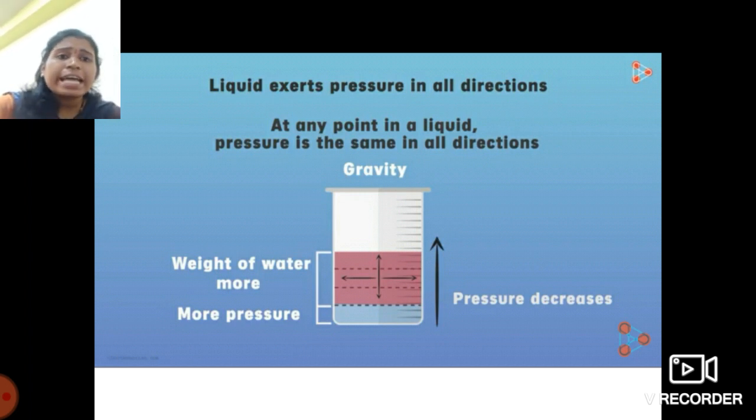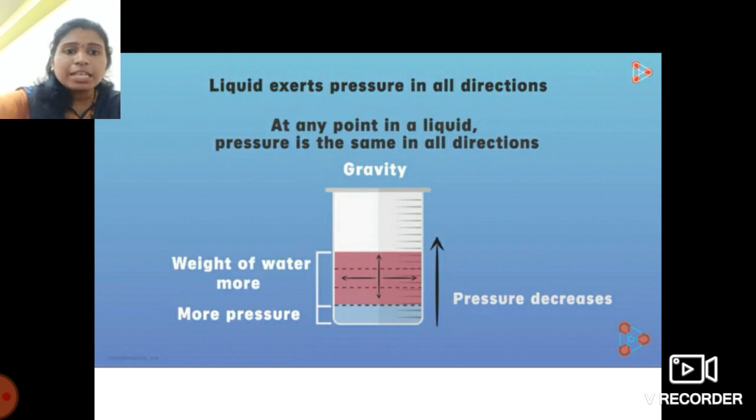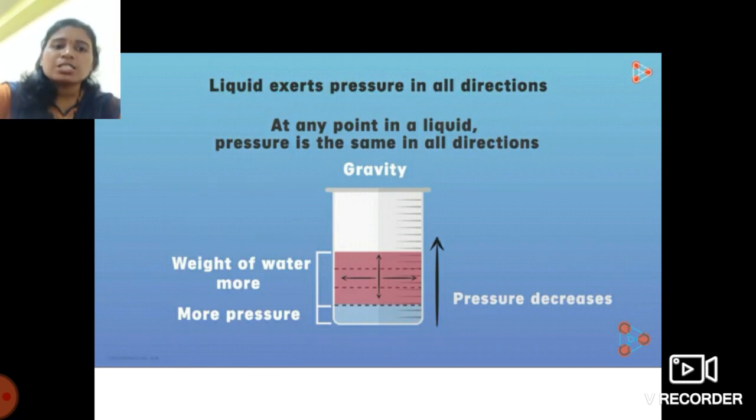One more thing we studied about liquid pressure is that at any point in a liquid, the pressure is the same in all directions. That means it is not the case that in the east direction the pressure is more and in the west direction it is less.